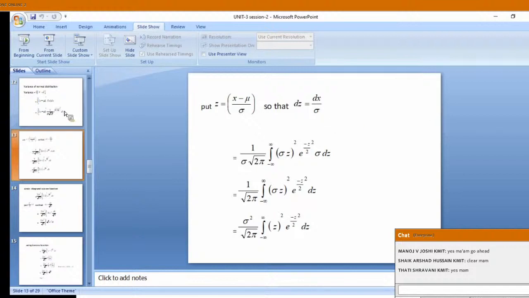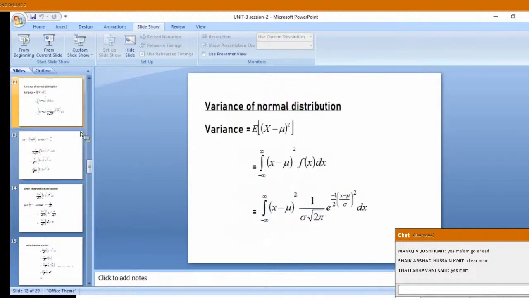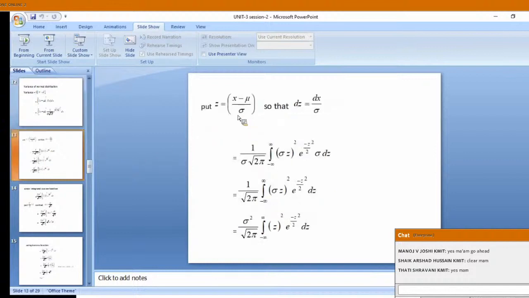Let me take back the previous slide, then only I can tell that what all I substituted. I have to substitute for x minus mu, and x minus mu by sigma I should substitute. Dx also I should substitute. So x minus mu by sigma is equal to z, means we will be getting x minus mu is sigma z. I have written it as sigma z whole square. Earlier we have seen this, so you know that e power minus z square by 2. Dx means sigma dz.